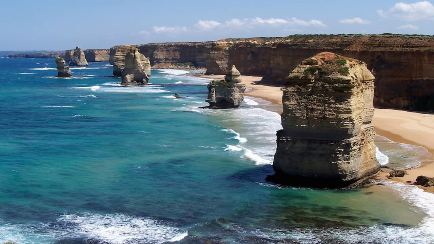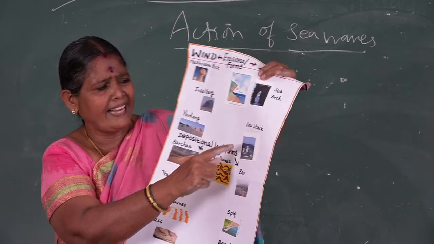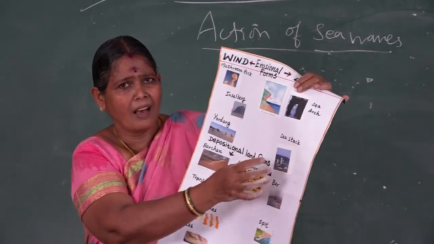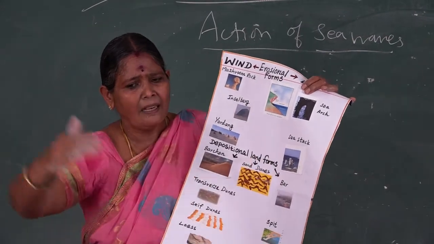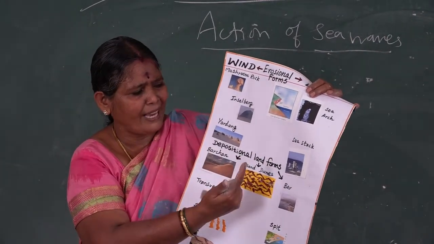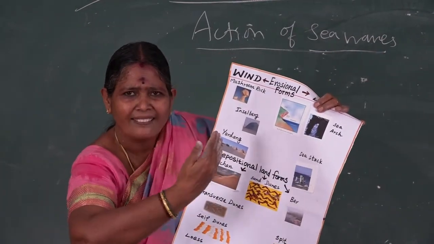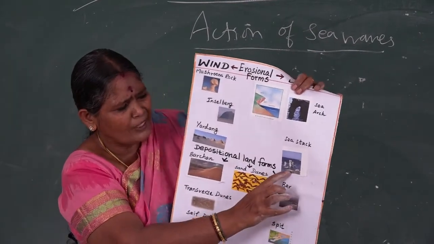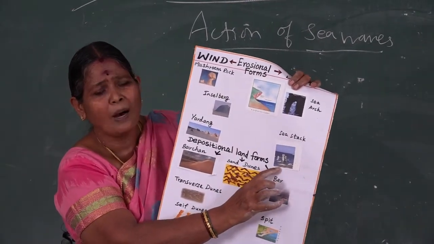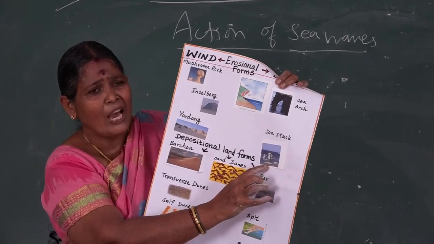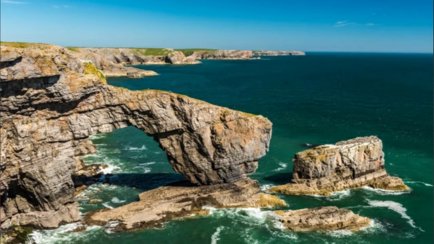This sea arch is found in Neil Island in Andaman and Nicobar. A sea stack we find in Old Man of Hoy, in Scotland. Then the sea stack, a pillar-like structure, with the continuous process of waves, the pillar also erodes. Finally you see a platform like this, which we call a wave cut platform.